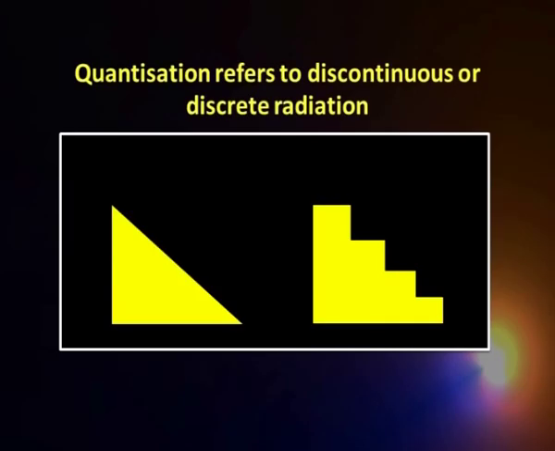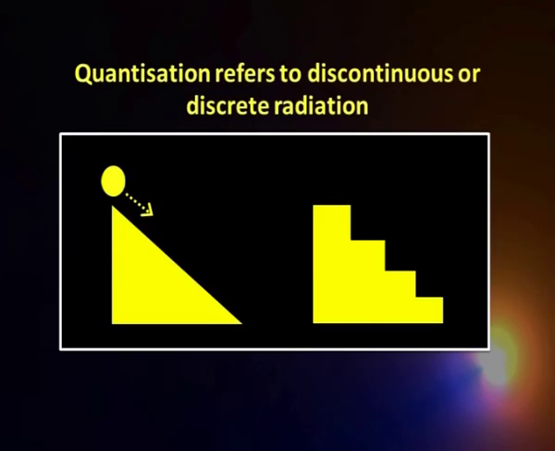Let us look at this small animation. Say we have an inclined plane here, and suppose this is an object here. This object slides down the incline. As it is coming down, let us look at the potential energy of this particular object. It has certain potential energy when it is at the top.